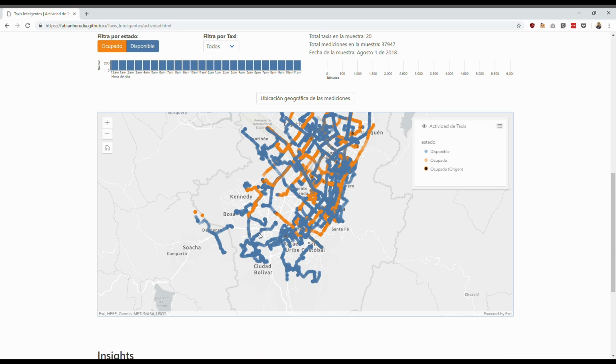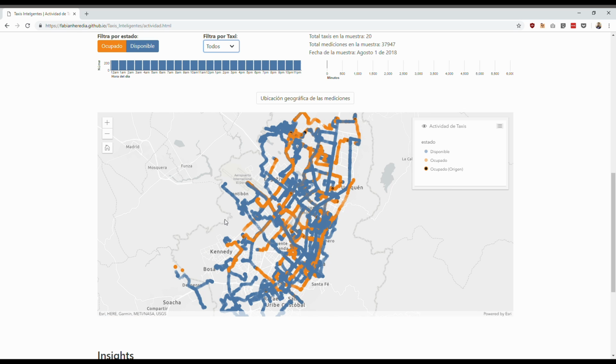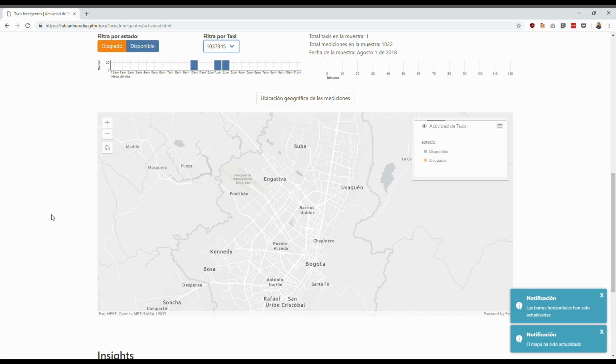Something interesting we can see on the map is that the very south has no busy state measurements. And finally, when filtering by taxi, in some cases it is visible that the taxi may have lost signal or been disconnected while moving, because there are sections that are not connected.